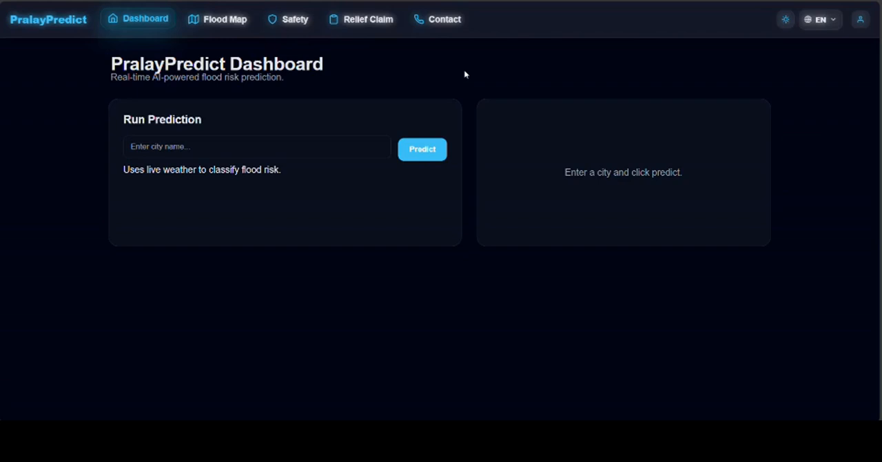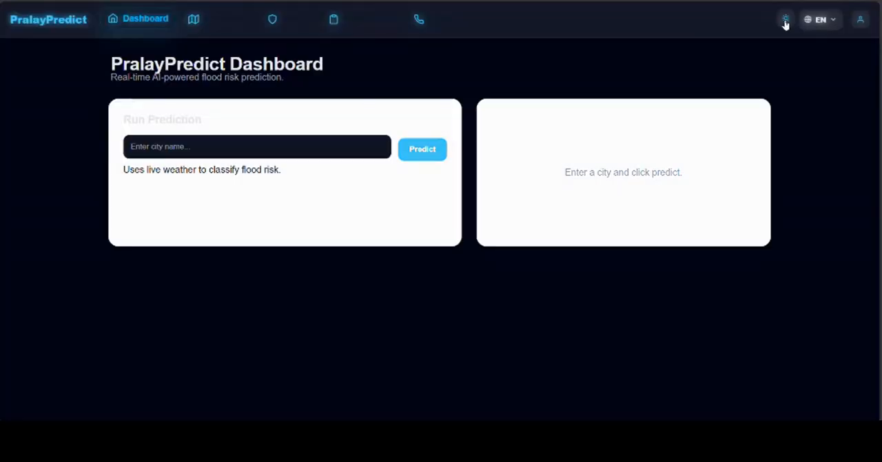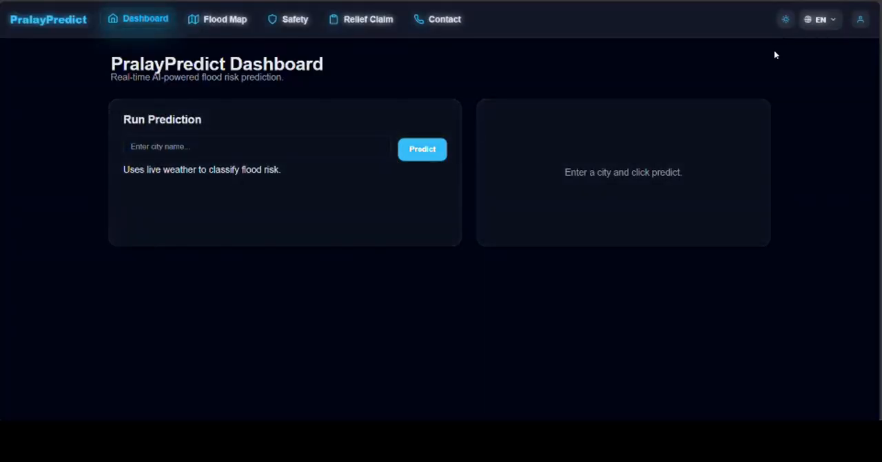Our system is simple, secure, and theme adaptive. Users can switch the theme between light and dark mode and choose their preferred language instantly as English, Marathi, or Hindi.